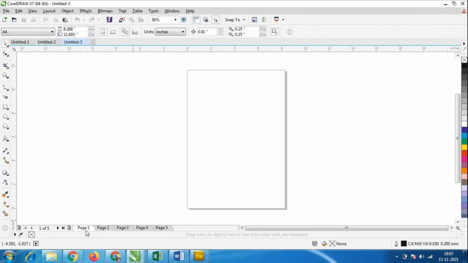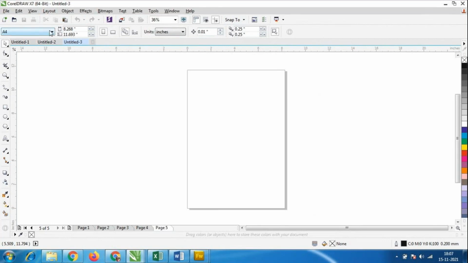And look here, I have page 1, page 2, page 3, page 4, page 5. I already have 5 pages here. This is my first page. When I select this page, look at the top, there is a property window here, so we can do any changes anytime. We can make changes to the pages.